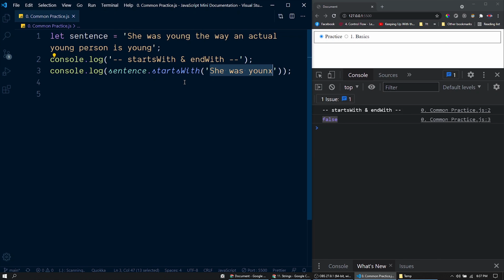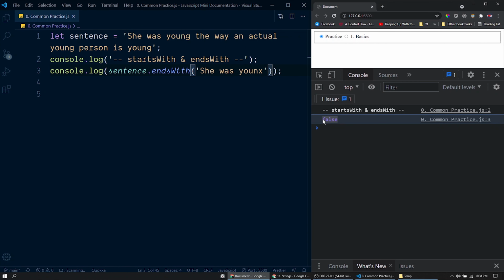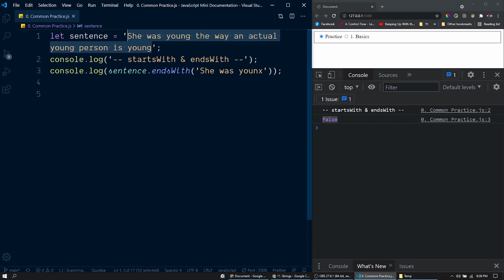The exact reverse comparison is done with the function endsWith. Let's call that here. Of course, it will return false because this string is not ending with this string here. Instead of this, if you pass "young", it should return true. So this function checks whether this string is ending with the provided string. These functions are comparison functions just to check whether the given string is starting or ending with a given sequence, so they always return a Boolean value, true or false.